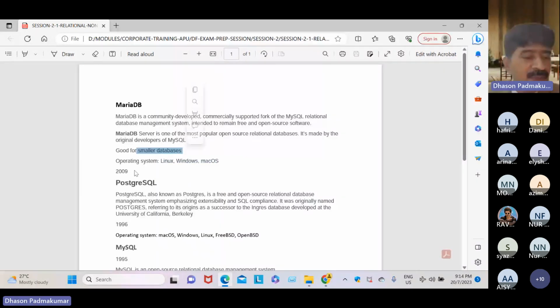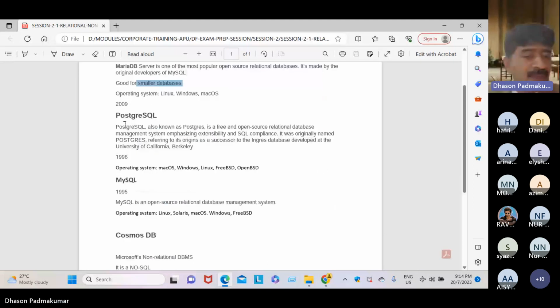It was created in 2009. Postgres, remember, dear students, we learned in the last class. See, PostgreSQL, but most professionals will call it Postgres. They just remove the QL. Okay, Postgres or PostgreSQL. So Postgres is a nice name, known as Postgres. Got it? We recently used it. It's free and it's relational.